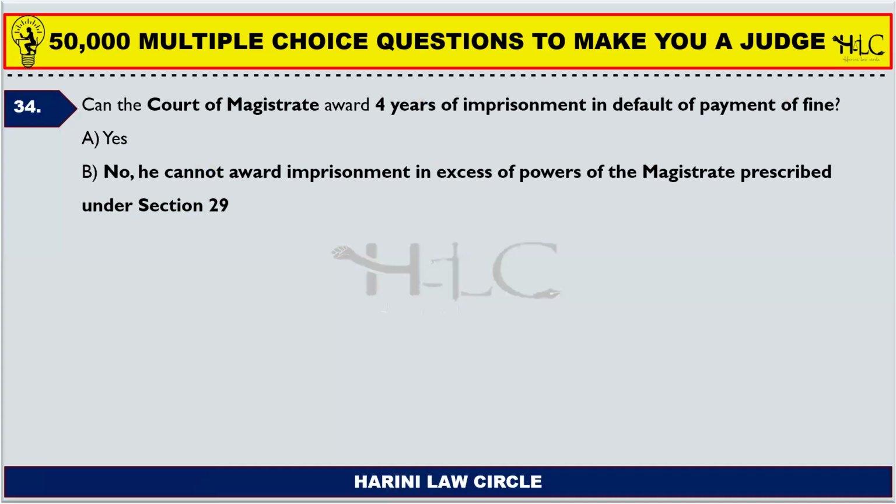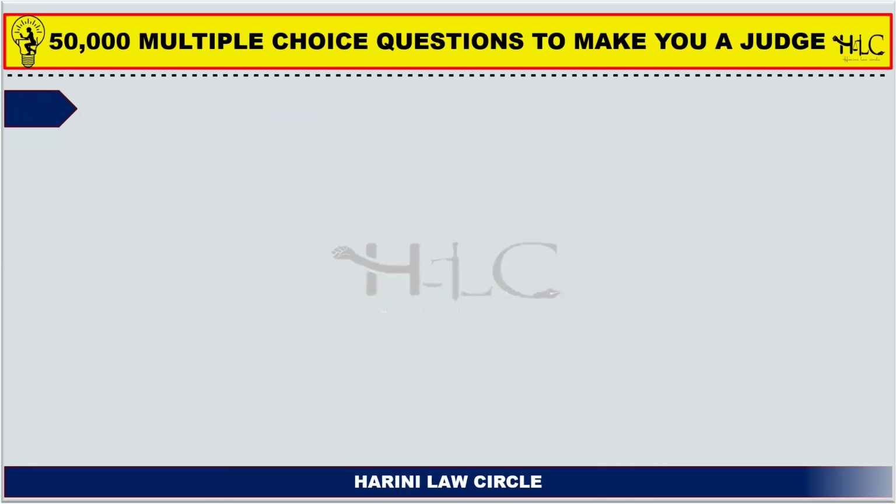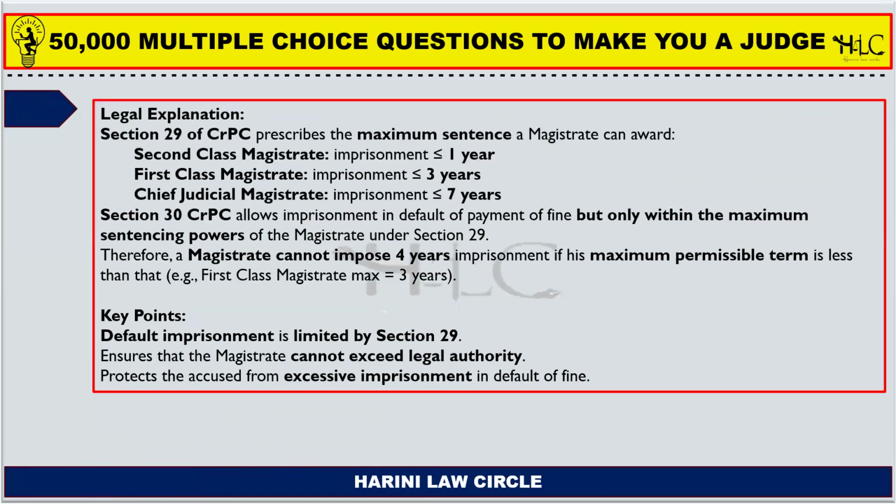Next. Can the court of magistrate award 4 years of imprisonment in default of payment of fine? If a person is imposed a fine of some amount, can he be imprisoned for 4 years on default of payment? No, he cannot. He cannot be awarded imprisonment in excess of the powers of the magistrate prescribed under section 29, because it prescribes only 3 years.